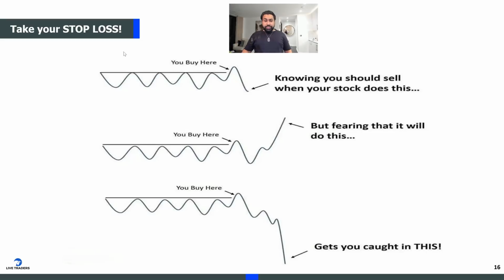But this is the biggest reason most traders fail, because they think, well, I don't want to stop out. Market makers see my stop. They're going to shake me out and the trade's going to work. They've had trades in the past that traumatized them, that triggered their stop and then ended up working, so they end up holding, thinking this is what's going to happen. And this is what ends more trading careers than anything else: not taking your stop loss.